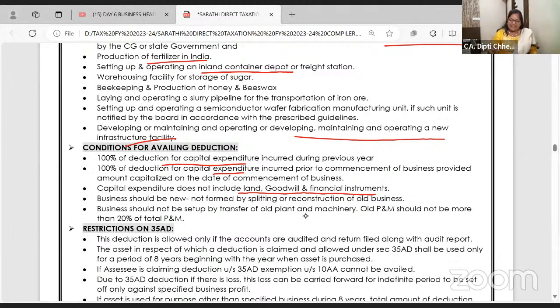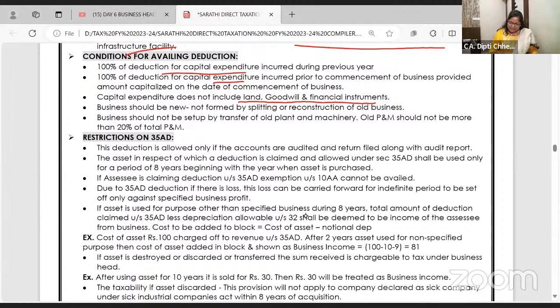फिर वही बात. Even for 35AD, if you have purchased land, it's not allowed. Second hand नहीं होना है. You have to get the books audited. Under 35AD, you purchase an asset and completely claim it in the P&L account.